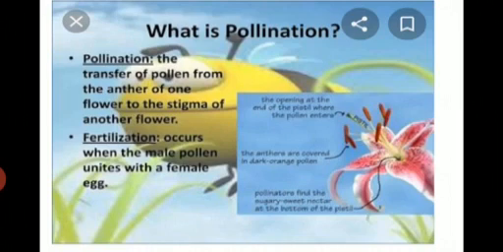Here in the picture you can see the opening at the end of the pistil where the pollen enters. The anthers are covered in dark orange pollen and the pollinators find the sugary sweet nectar at the bottom of the pistil.